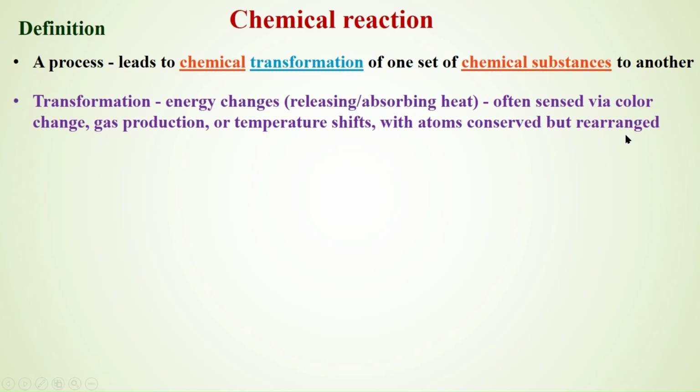This transformation includes change in the energy. That is, the energy can be either released or absorbed in the form of heat. If it is released, then it is an exothermic reaction. If it is absorbed, it is an endothermic reaction.